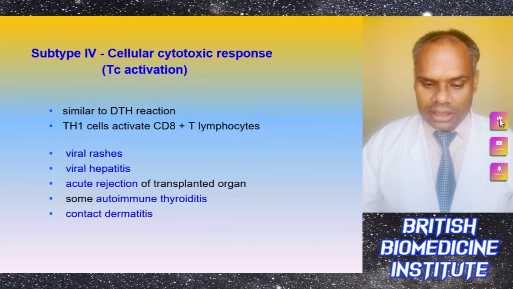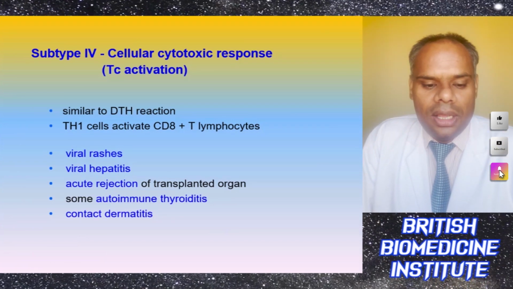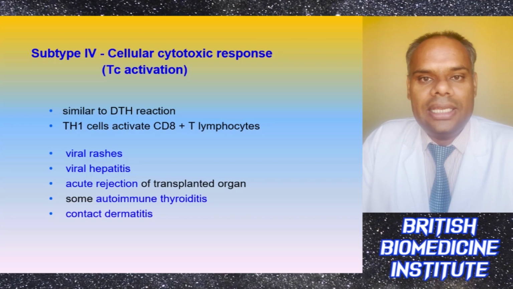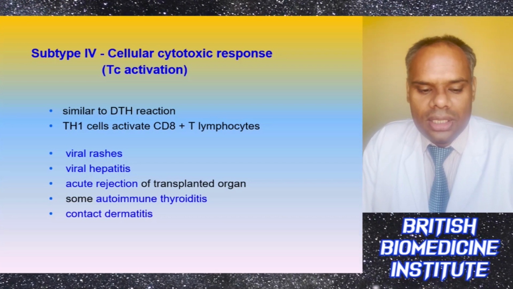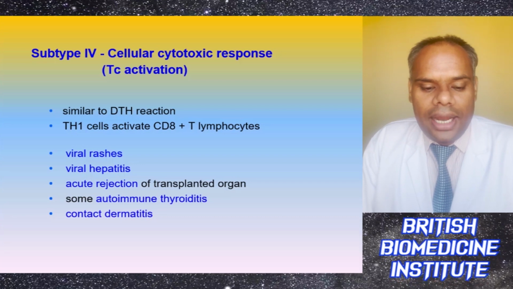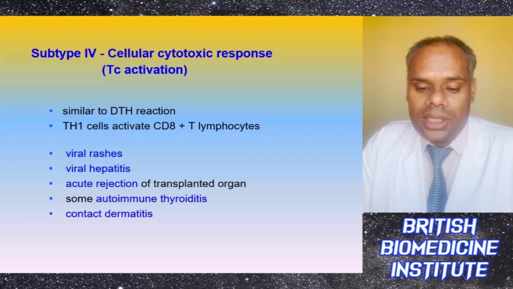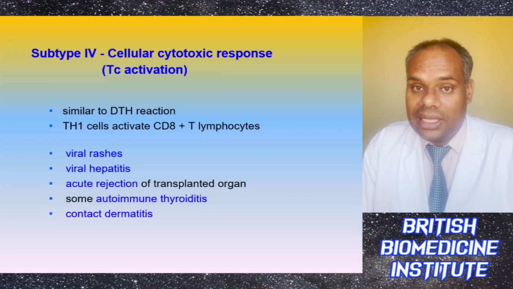So now comes DTH, delayed type hypersensitivity. Basically there will be a local reaction which will be caused by the Th1 cells and monocytes, or we can say macrophages, and there will be an immunization with antigens which can lead to formation of antigen-specific Th1 cells, or we can say memory cells.